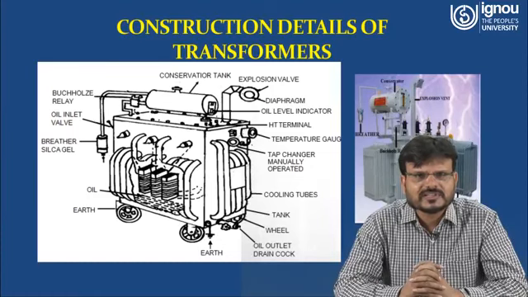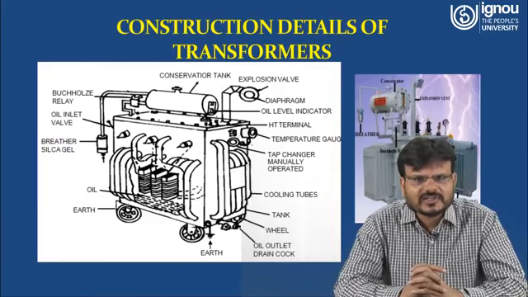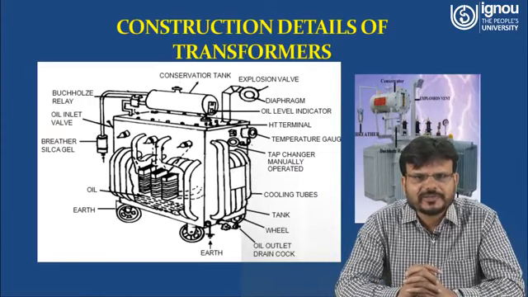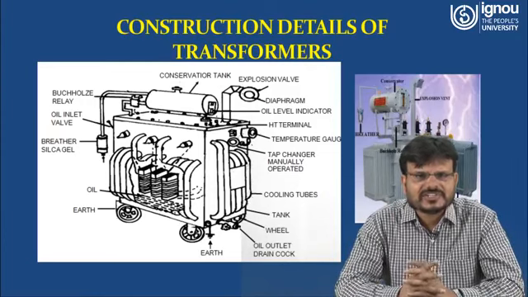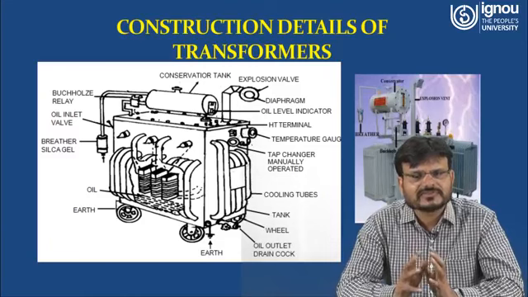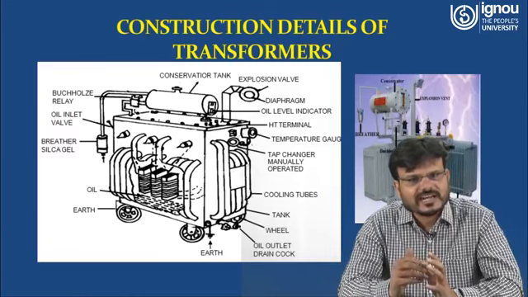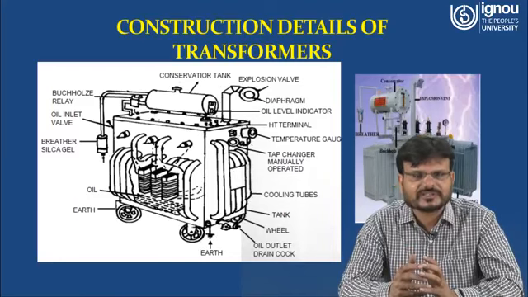Here you can see the different components starting from the wheel, earth, oil outlet point, wheel, tank, cooling tubes, tap changer, that is manually operated, temperature gauge, HT and LT terminal, oil level indicator, conservator, wherein extra oil is placed if very high heat is generated in the transformer tank.